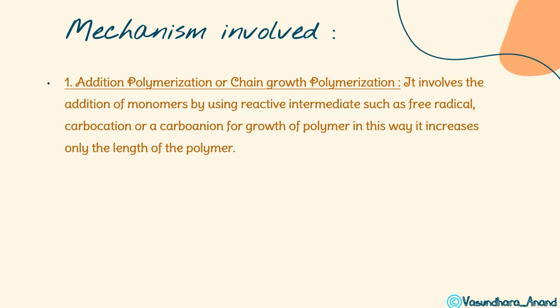Let's see this. Addition polymerization is also known as chain growth polymerization. Why? Because the chain keeps on increasing. It involves the addition of monomers by using a reactive intermediate. We have seen that either a carbocation, a free radical, or a carbanion will be formed. So it uses a reactive intermediate. Hence which type of cleavage occurs? Here heterolytic cleavage occurs, such as free radical, carbocation or carbanion. For growth of the polymer, in this way it increases only the length of the polymer. This is the important thing.